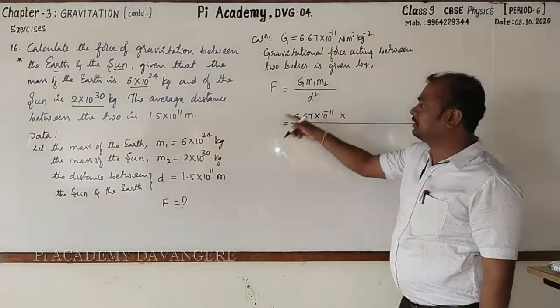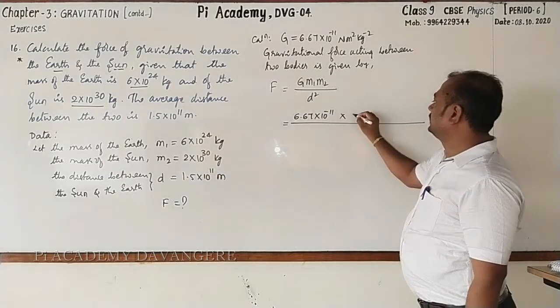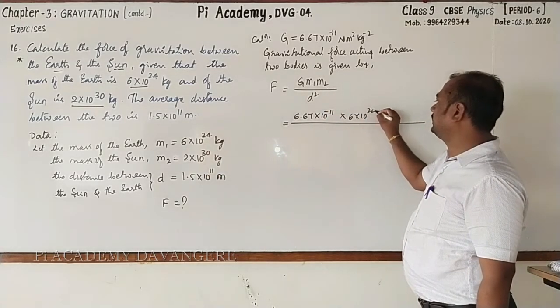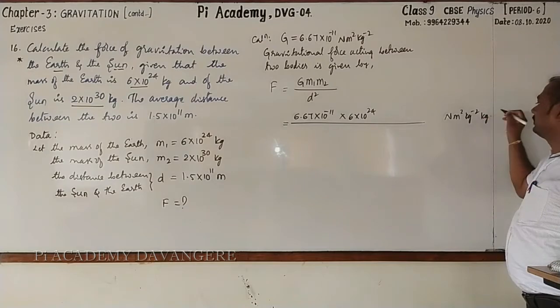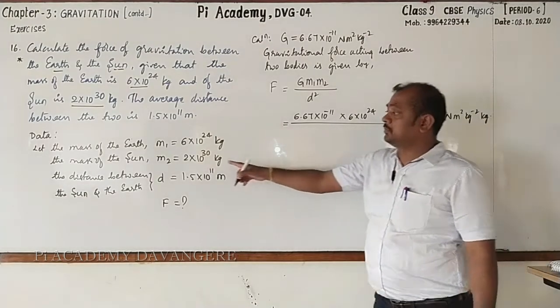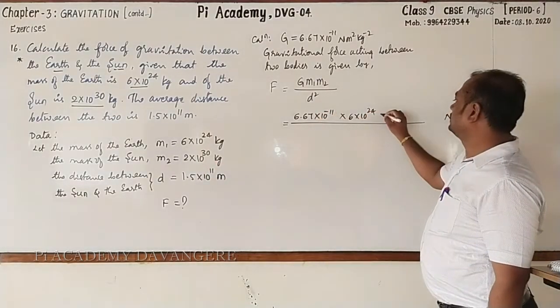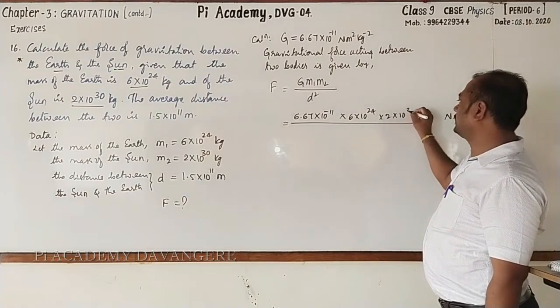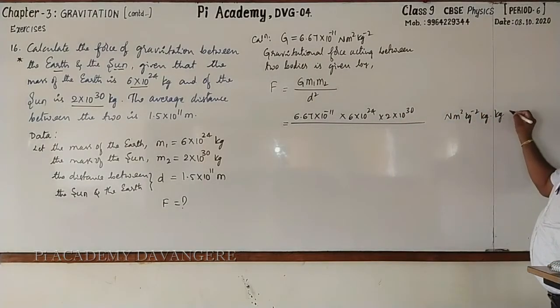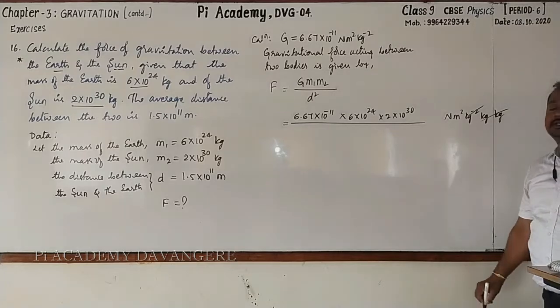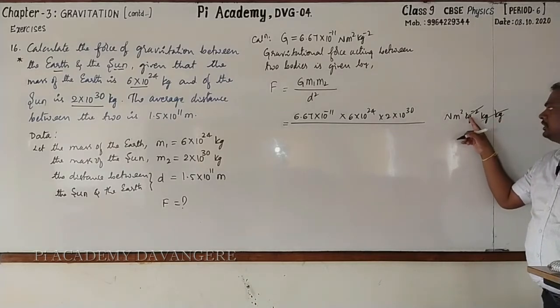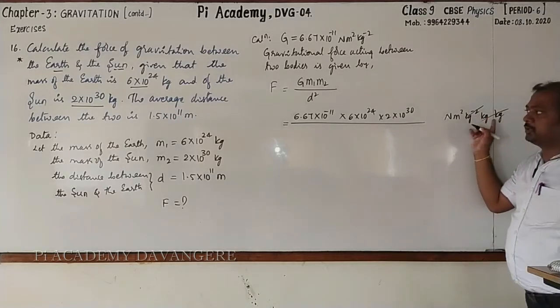What is m1? It is mass of the earth. This is 6 into 10 raised to the power 24 kg. Next, mass of the sun is 2 into 10 raised to the power 30 kg. Now, here kg and kg and kg raised to the power minus 2 get cancelled.